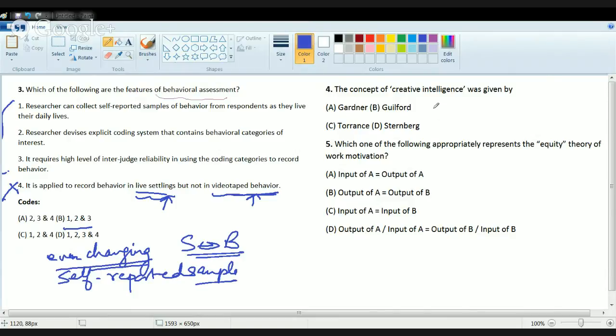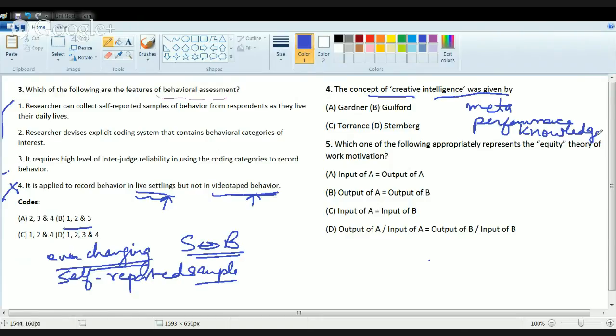The next is the question on the concept of creative intelligence. The concept of creative intelligence, as we know, was given by Sternberg. Now, what did Sternberg exactly say? Sternberg said that there are three mental processes behind intelligence. The processes are known as meta components, performance components, and finally the knowledge acquisition components.